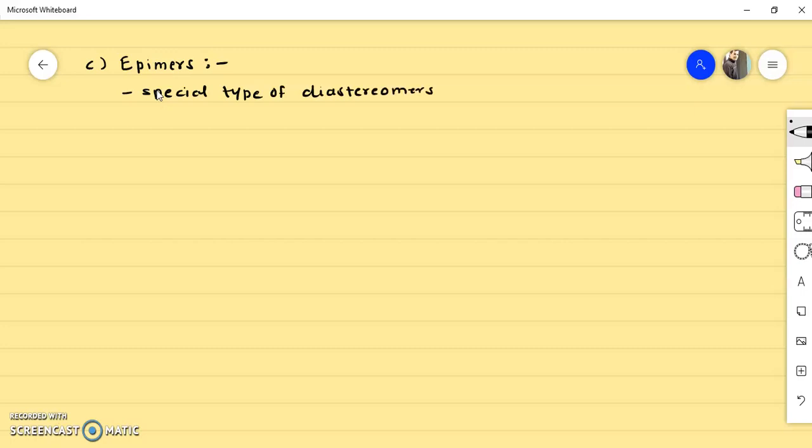So if it is a type of diastereomer, then the structures are not mirror images of each other, remember. Okay, so epimers are diastereomers of monosaccharides which differ in the configuration. So I will write here what is epimers.